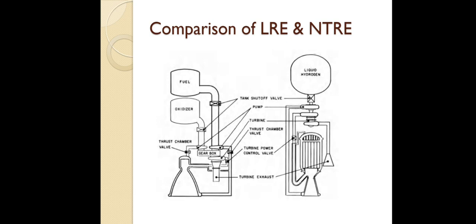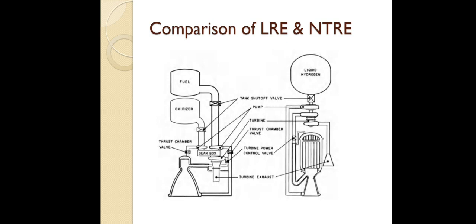Here also we have the same devices: a turbo pump to drive the hydrogen from the top of the engine to the lower side of the engine. So almost everything is the same, with just one difference. In a liquid rocket engine we have the combustion chamber part, and here we have the nuclear reactor.